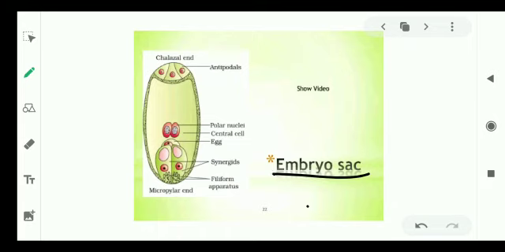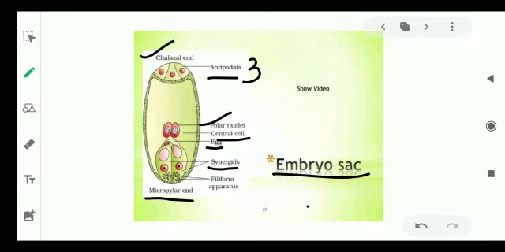Here we can see the 3 cells which are called antipodal cells near the chalazal region, and 3 cells are present near the micropylar end. The 3 cells present near the micropylar region are called egg apparatus. Egg apparatus has the egg cell, and that is surrounded by the 2 synergids. And exactly at the center, 2 polar nuclei are present. They are present within the central cell.